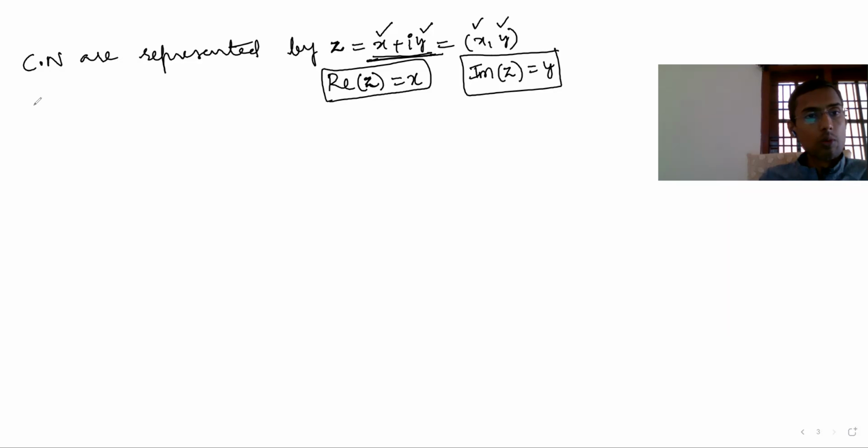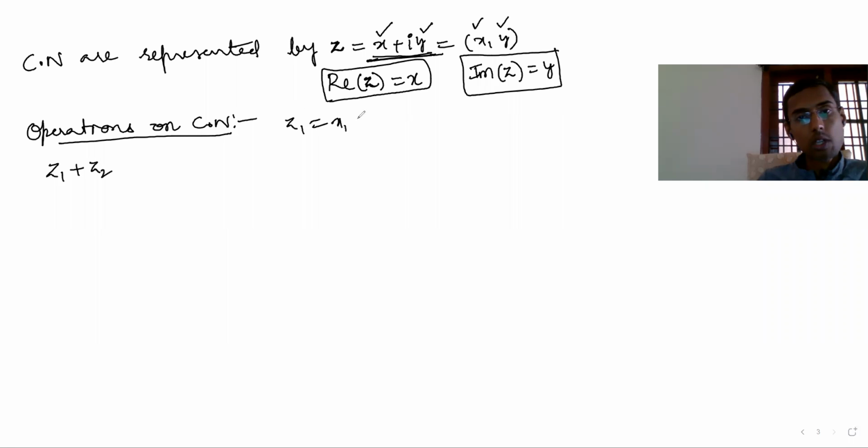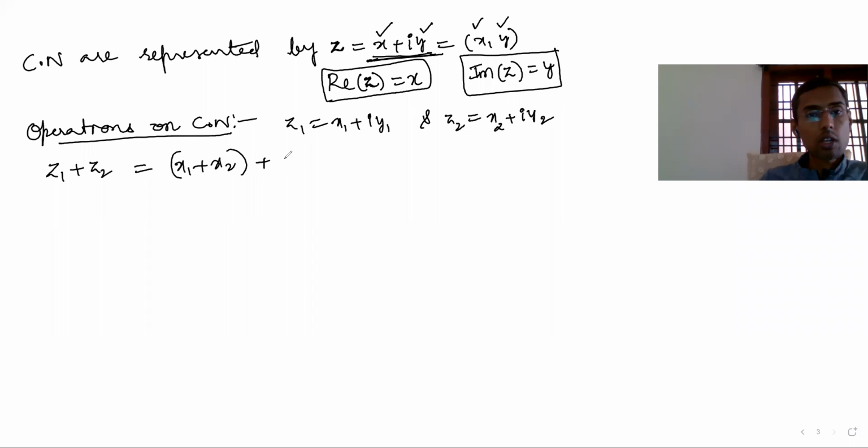Okay, so now operations on complex numbers. Operations means what? Addition, z1 plus z2. Let's take z1 equal to x1 plus iy1, and z2 you can take as x2 plus iy2. Okay, z1 plus z2 is what? Real parts you should add: x1 plus x2, plus i into y1 plus y2. Subtraction means x1 minus x2, y1 minus y2.